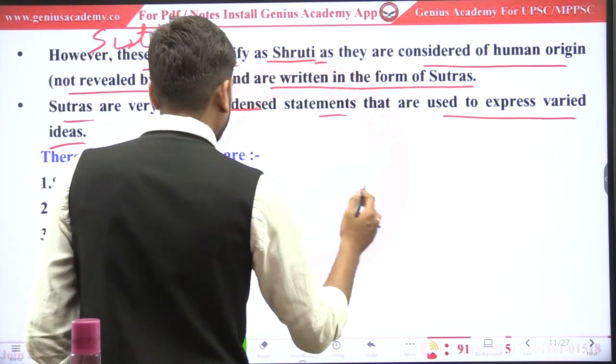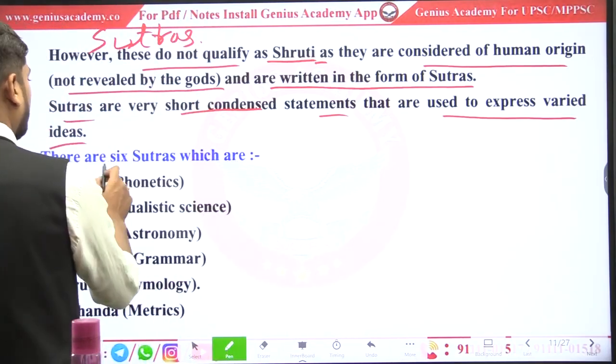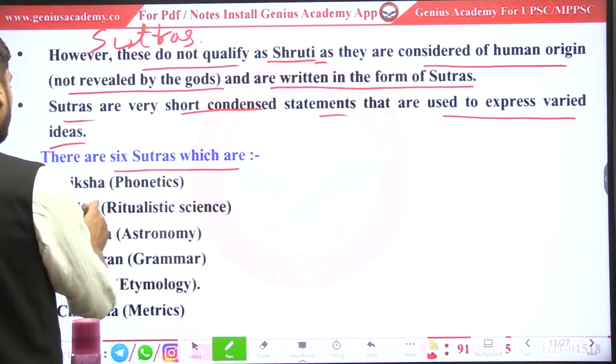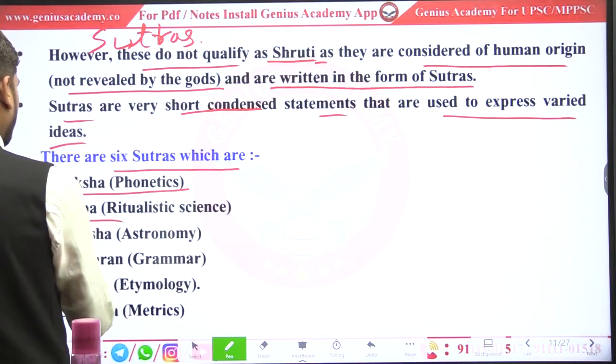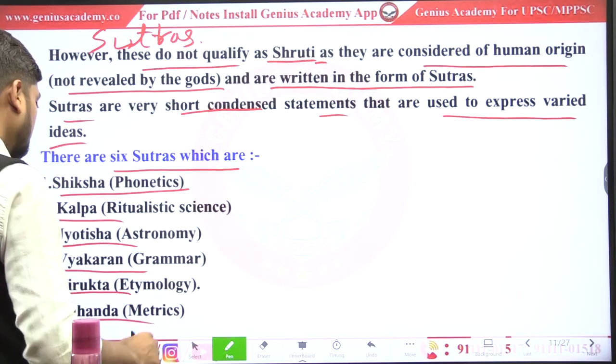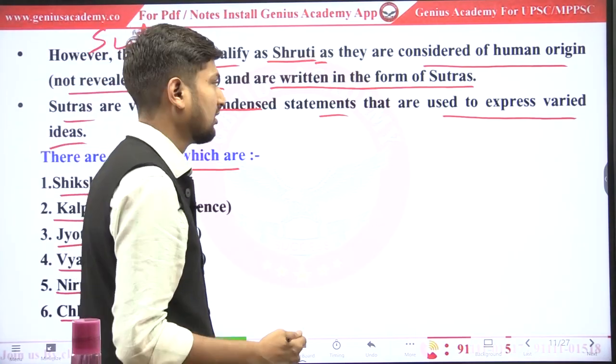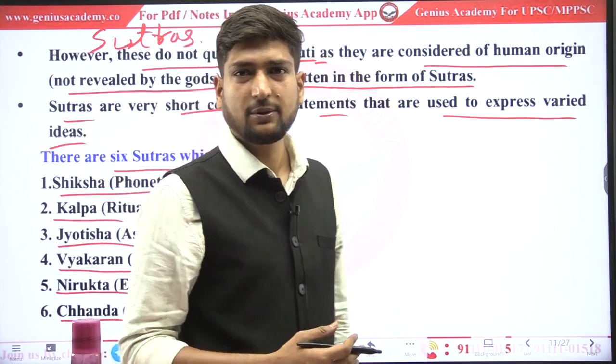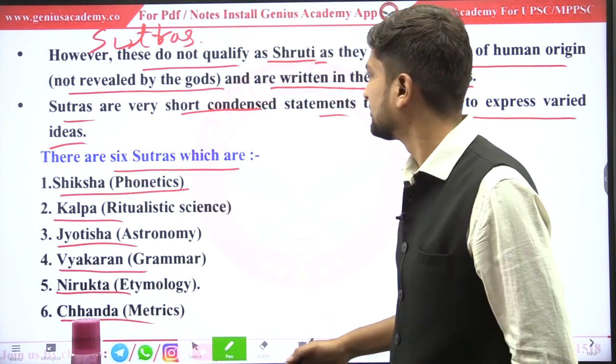These are of human origin, and there are six types of sutras: Shiksha, Kalpa, Jyotisha, Vyakarana, Nirukta and Chanda, that is metre. So these six types of sutras are provided.